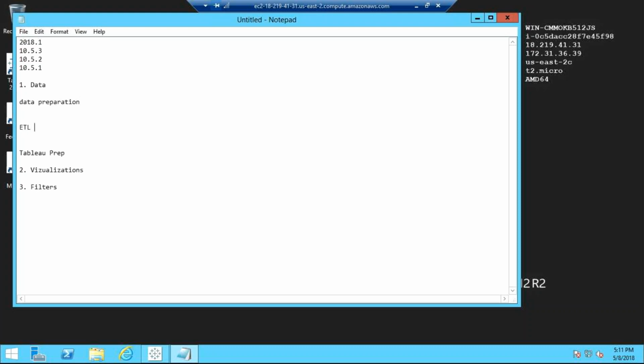So we call it ETL, that is extract, transform, and load. So this is called ETL tools. Extract, transform, and load. These are technologies which are used in the data warehouse domain.